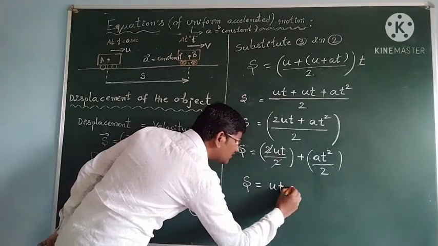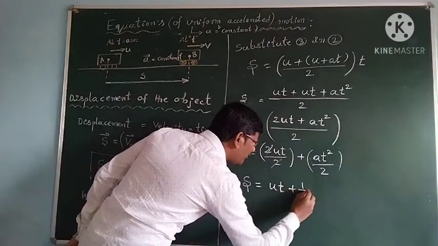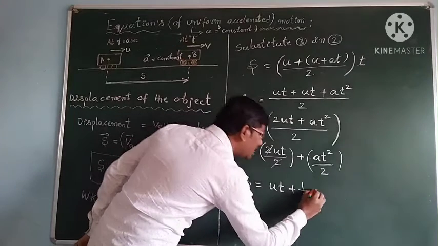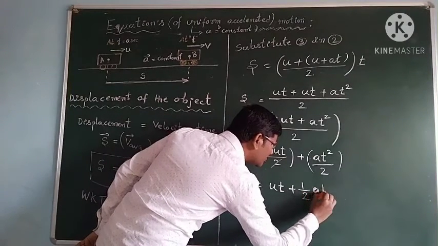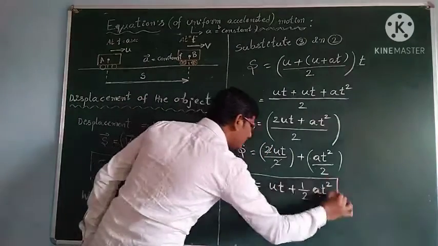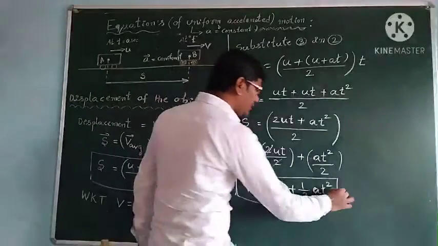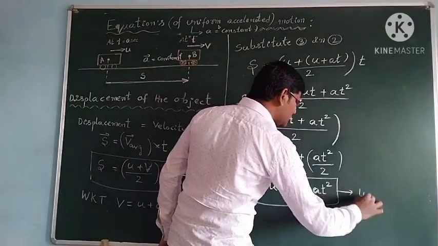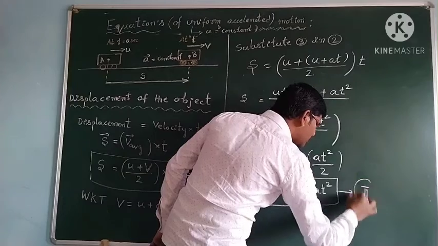So you will get u into t plus half. So 1 by 2 into a into what will you write, students? A into t square. So this is the equation: s is equal to ut plus half at square. This is another kinematic equation, let it be Roman number 2.